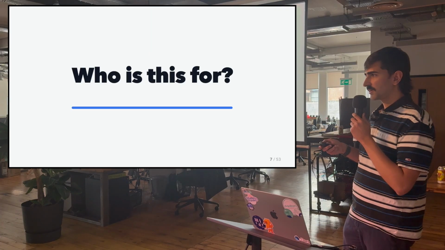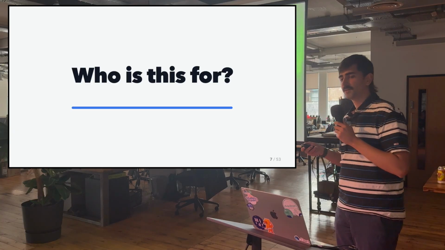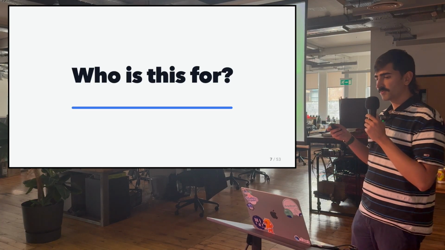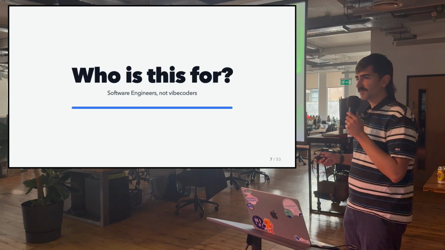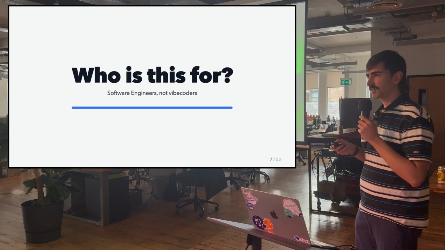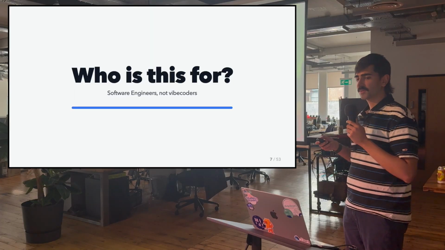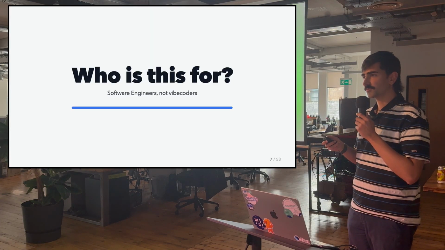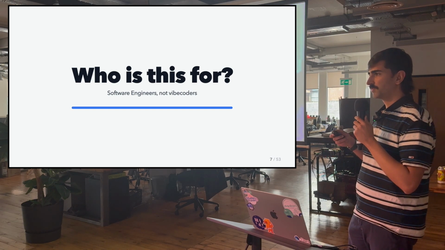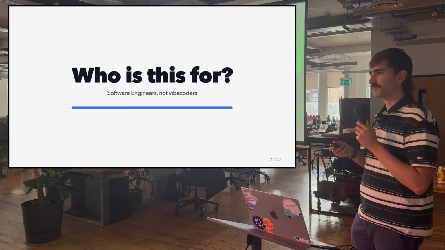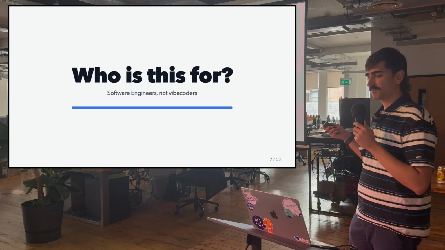And this presentation is for people who are software engineers or who want to become a software engineer. And given our background, I'll be using examples for mobile engineering. This is not for vibe coders, though. Don't get me wrong, I like vibe coding. It enables things that were not possible in the past. We're able to spin up MVPs or proof of concepts, and it allows non-technical people to do that as well, which is great. But vibe coding alone won't get you to building a product in the long term. You will end up shooting yourself in the foot if you do so. And most importantly, vibe coding won't land you a software engineering job.